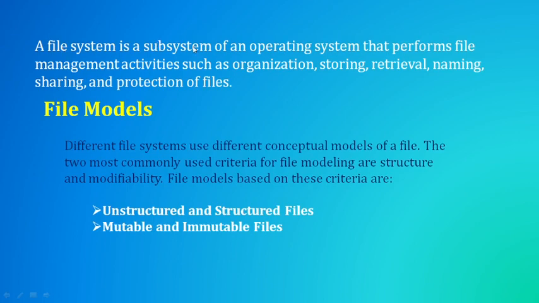So a file system is a subsystem of an operating system. In an operating system, this file system is a subsystem and it will take care of all the file management activities. Activities which are related to a file will be taken care by this file system. What are those activities? Organization of files, storing of files, retrieval, naming, sharing and protection.